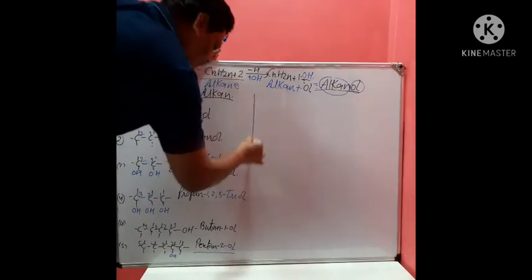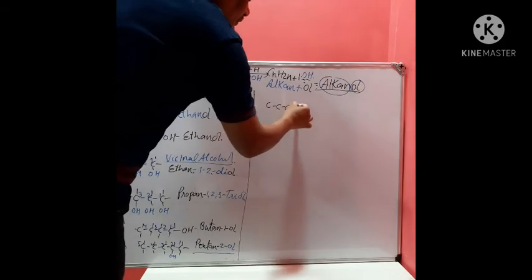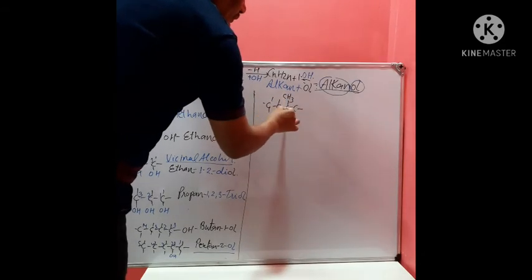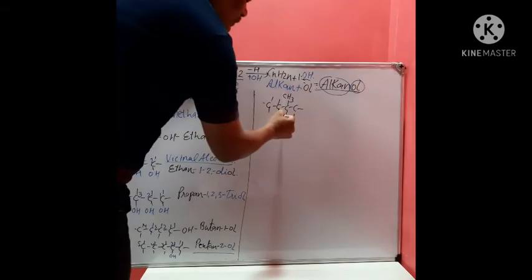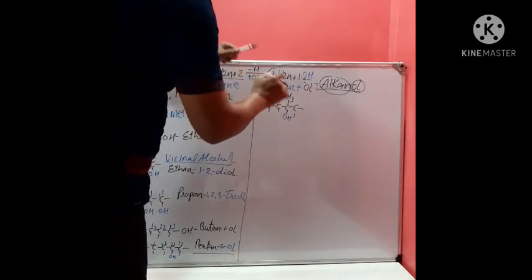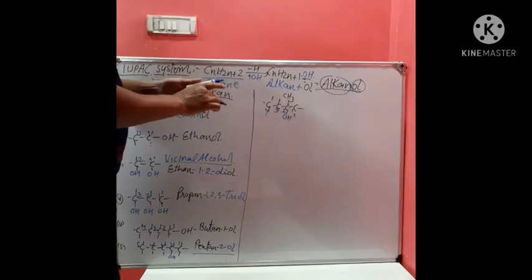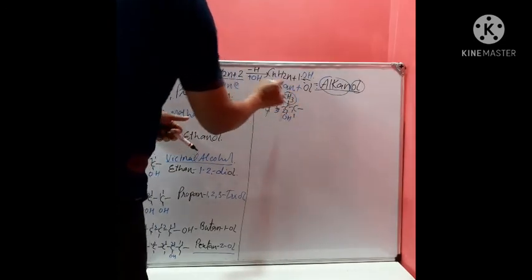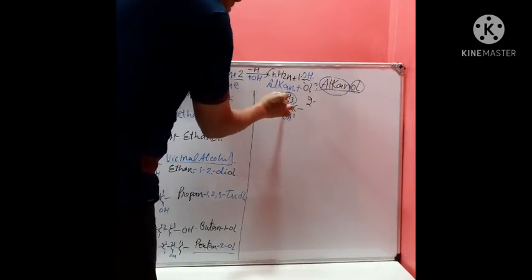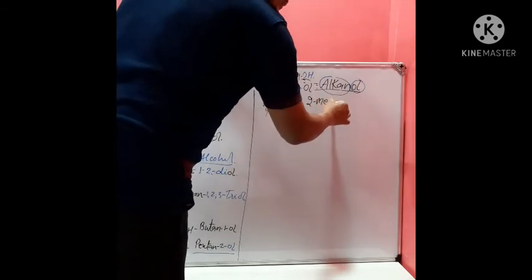If there is a substituted compound like this, CH3 here and OH here, then start numbering: 1, 2, 3 and 4. So it is a substituted compound. You can write here that carbon 2 is substituted by one carbon having an alkyl radical, which is termed as meth.